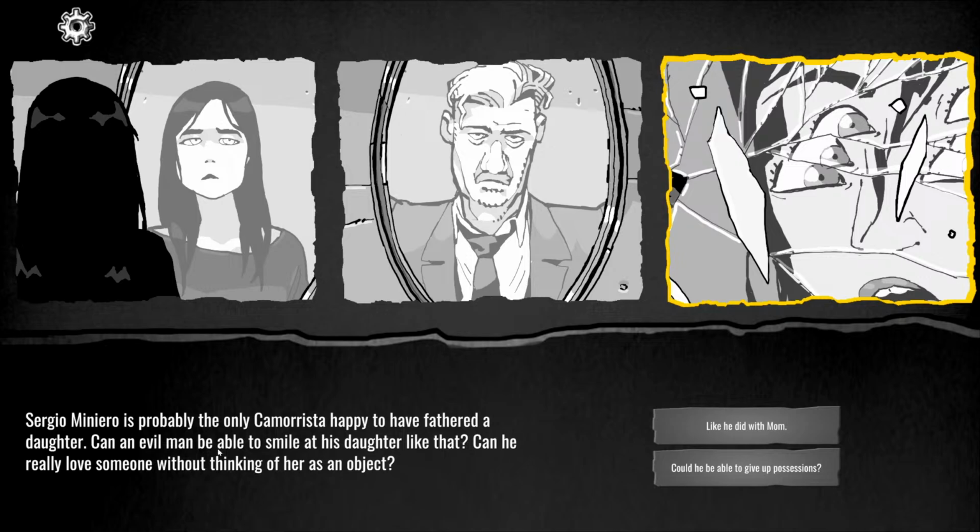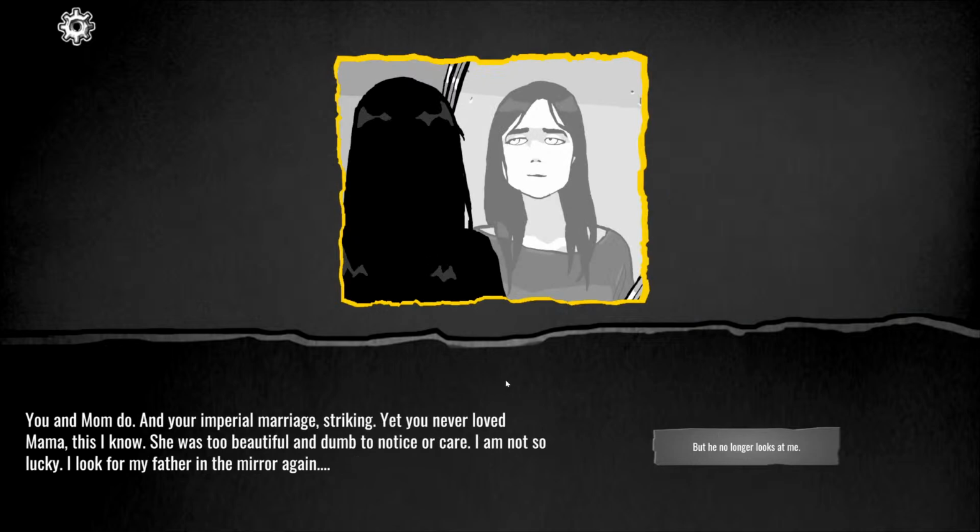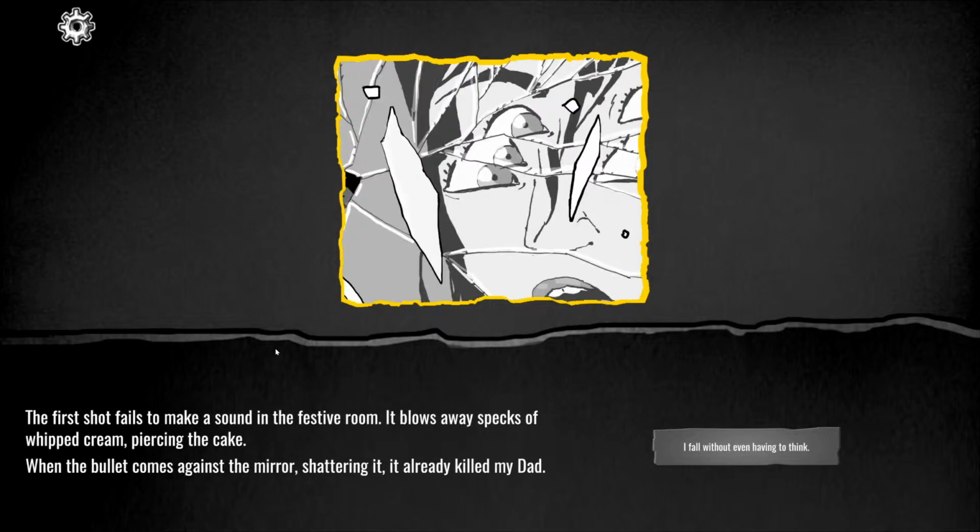Can an evil man be able to smile at his daughter like that? Can he really love someone without thinking of her as an object, like he did with Mom? Could he be able to give up possessions, as he did with Mom? Yet you never loved Mama. This I know. She was too beautiful and dumb to notice or care. I am not so lucky. I look for my father in the mirror again, but he no longer looks at me.